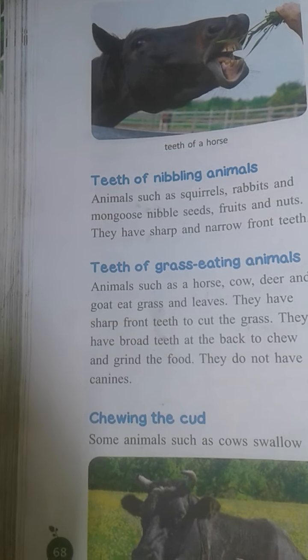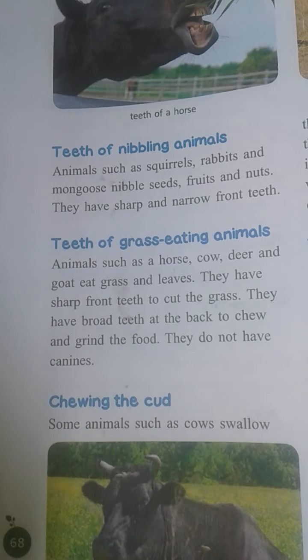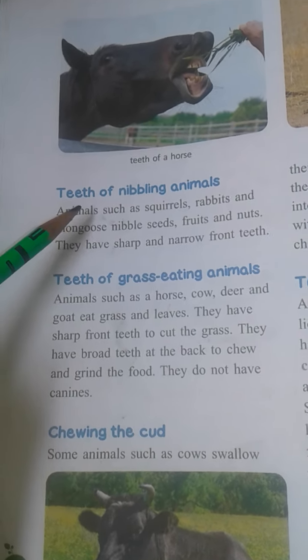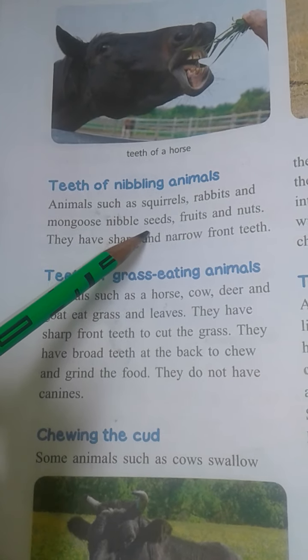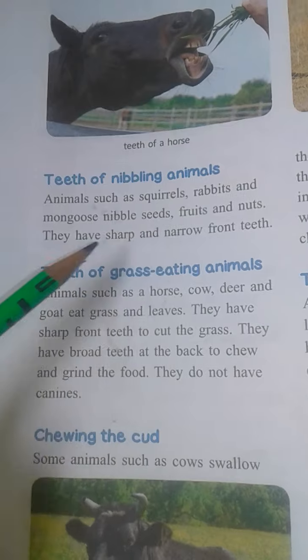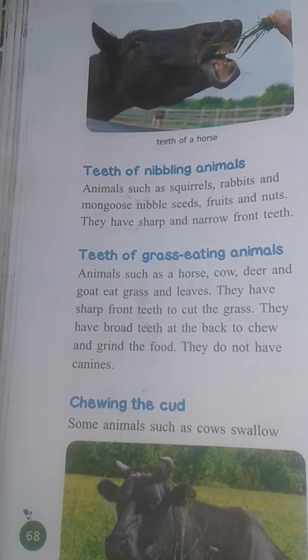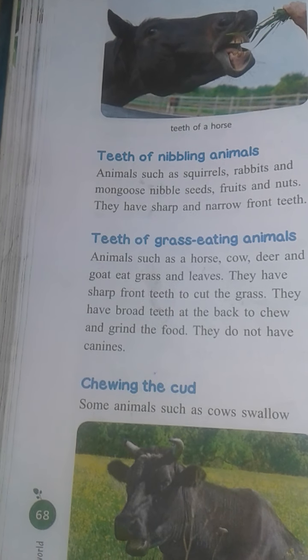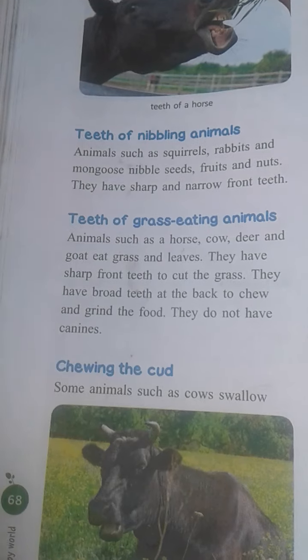So what are nibbling animals? Nibbling animals are those animals who eat food in very small bites. Animals such as squirrels, rats, and mongoose nibble seeds, fruits, and nuts. They have sharp and narrow front teeth. So students, what type of teeth do the nibbling animals have? They have sharp and narrow teeth.